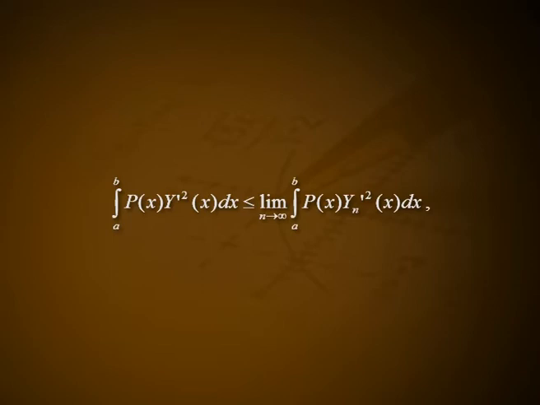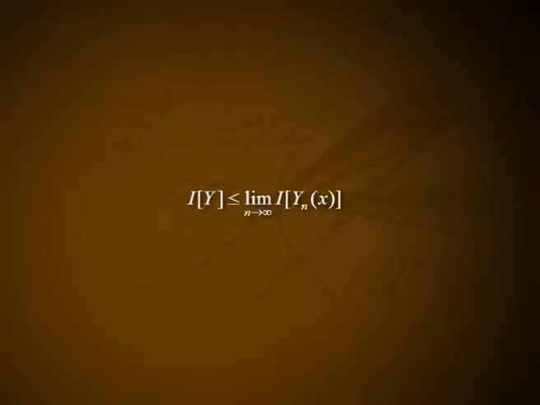But the integral from a to b of p of x into y dash square of x dx is less than or equal to the limit as n tends to infinity of the integral from a to b of p of x into yn dash square of x dx. The last result may appear somewhat strange because one may think that the left hand side equals the right hand side. Thus, we have I of y is less than or equal to the limit of I of yn of x as n tends to infinity.